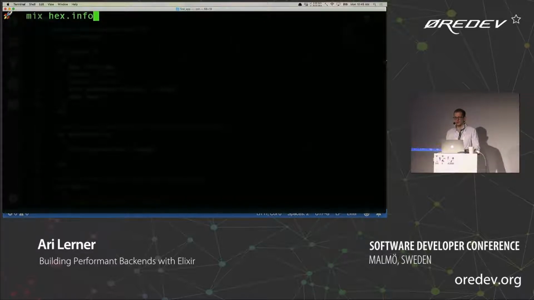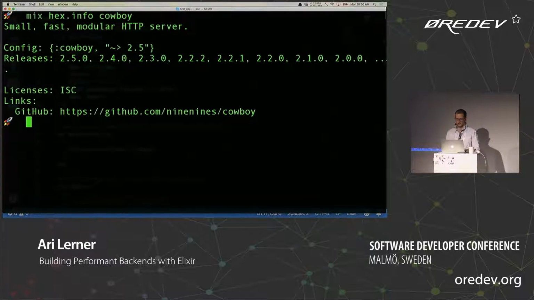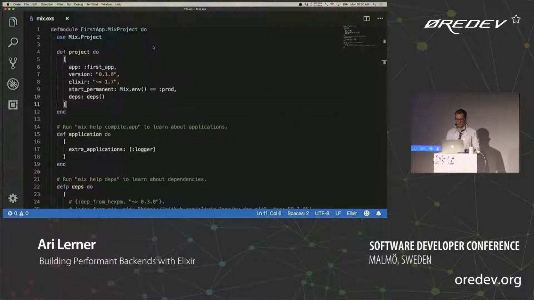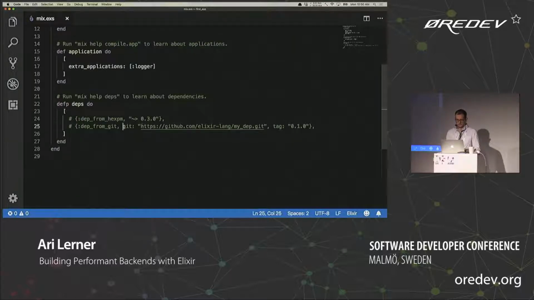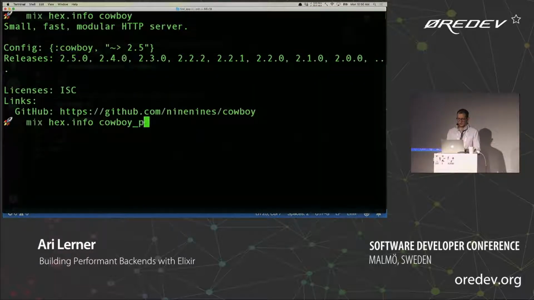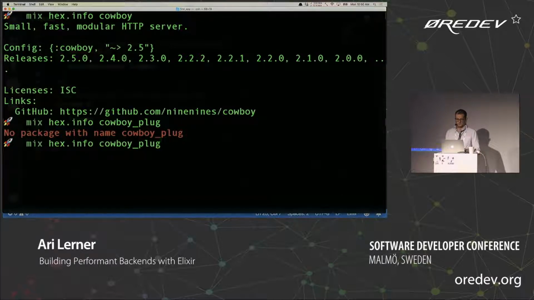Let's go ahead and look at what the latest version of Cowboy is. It's 2.5. Go ahead and grab that and update our deps function. And we're also going to use plug Cowboy and plug. It might be plug Cowboy.